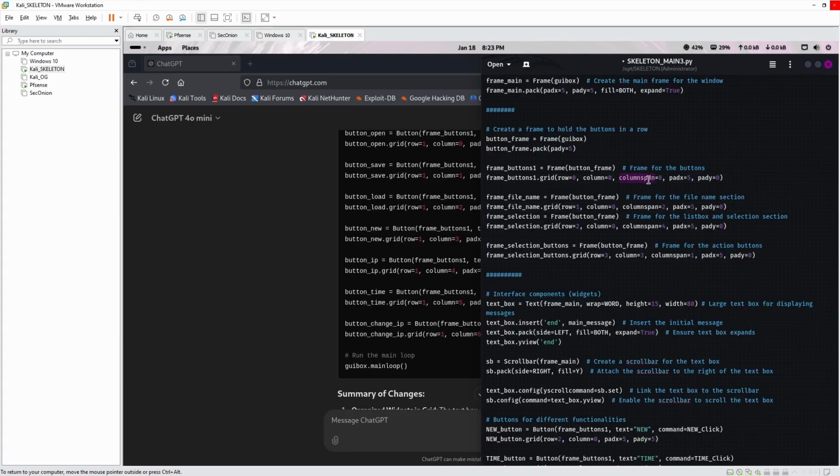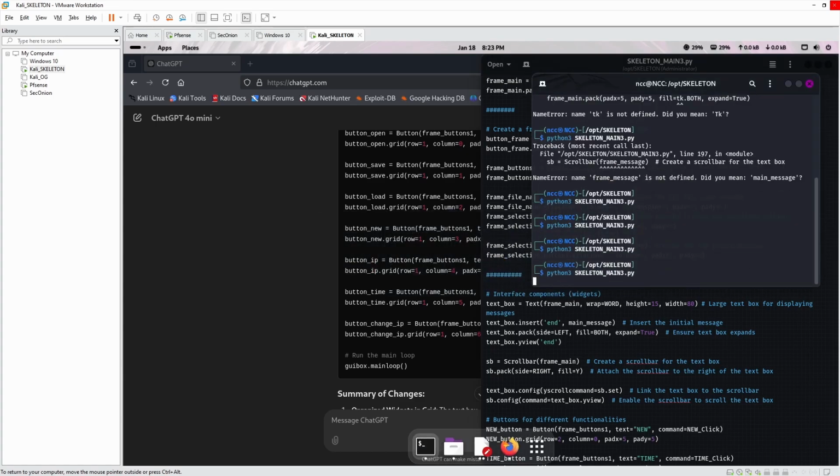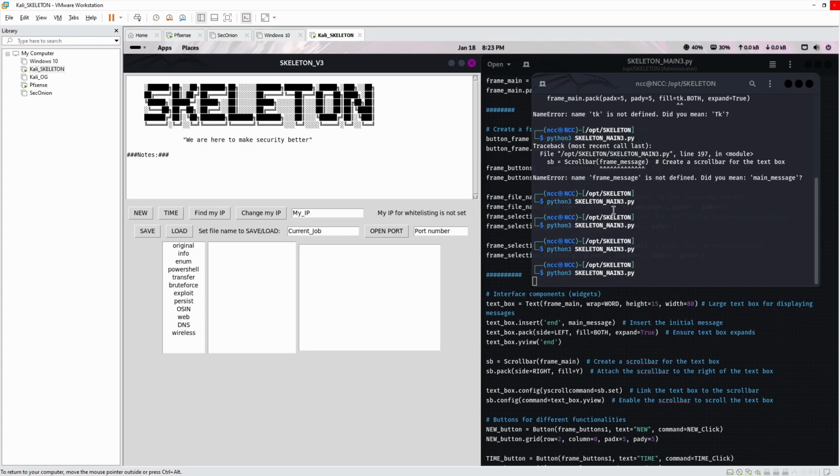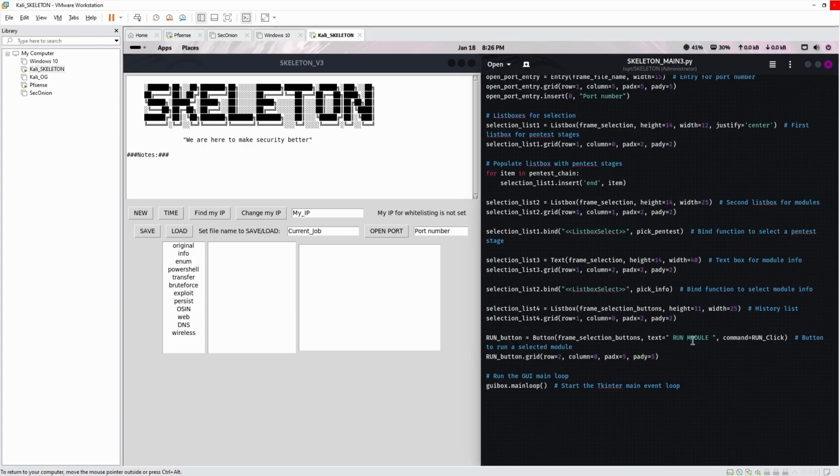All these columns are putting restrictions on the sizing, so we don't want that. Column span, get rid of that. Get rid of that, and let's see how it looks. Okay, cool. We're getting closer. We need to make this extended. That's a lot better. We do need to fix this. Column 0, column 0, column 2. So we've got 0, 1, 2, 0, 1, 2. That should be 3, 3, 3. Let's save that and have a look if that fixes the issue.